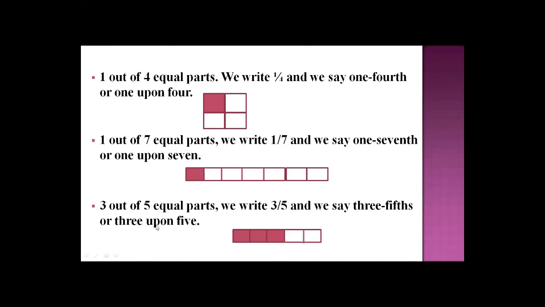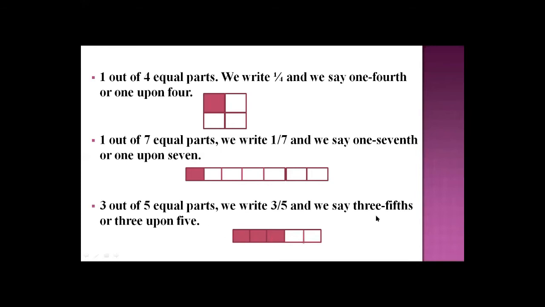Now move to the next example. 3 out of 5 equal parts. Here you see a rectangle that has a number of equal parts, that is 5. 1, 2, 3, 4, 5. At my own choice, I colored 3 of those parts. Okay, so 1, 2, 3.